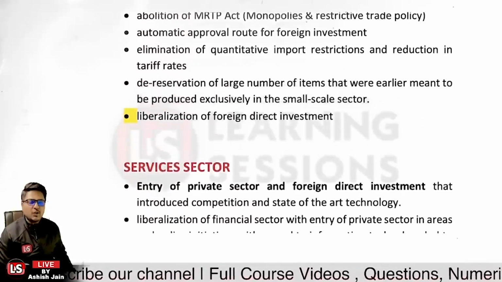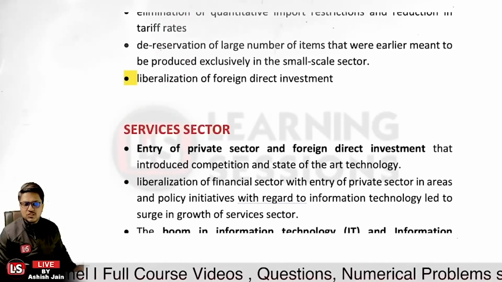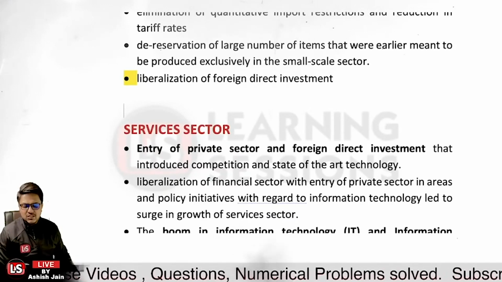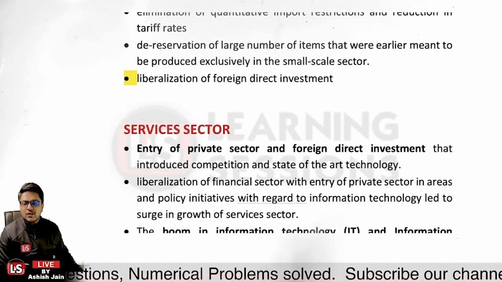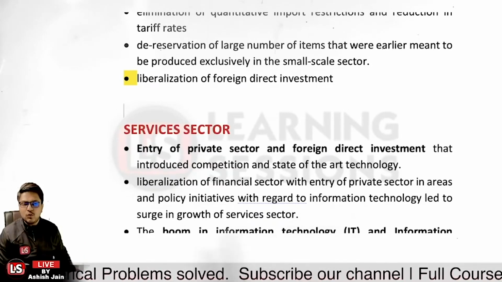Next sector is the service sector. What were the reforms related to that? Let us have a look at it. You just need to get an idea related to that. What were the reforms? You need not cram it exactly. Just get an idea in a story mode of what the different reforms were. Okay, and try to just keep those things in your mind. That's all you need to do for this particular unit.